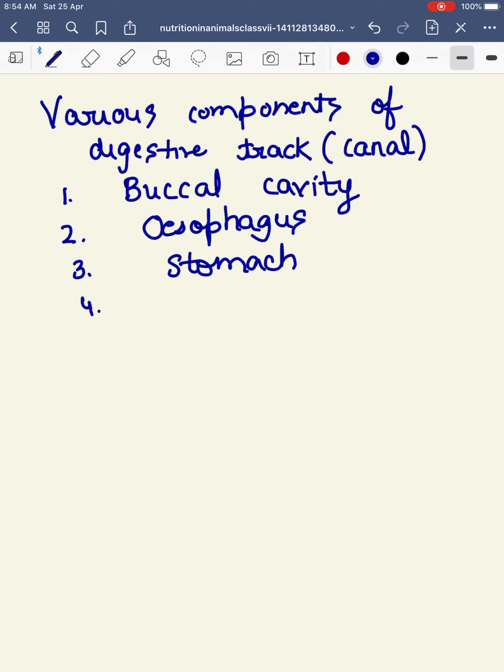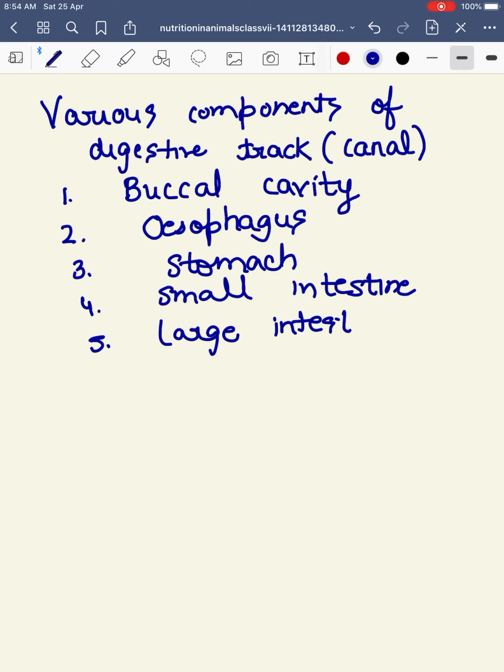From the stomach it goes to the small intestine, then to the large intestine, which finally ends into the rectum, and then undigested food is thrown out of the anus.